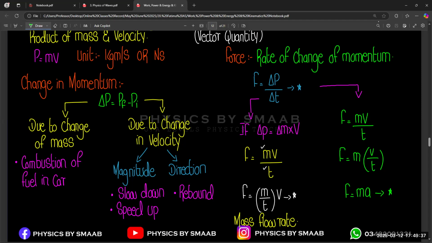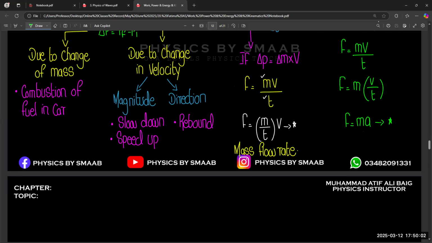So mass flow rate is a new concept. We will get questions from this idea when water is moving or flowing through a pipe. That will give you an idea of mass flow rate, so we will use this equation over there. And the concept of mass flow rate means,